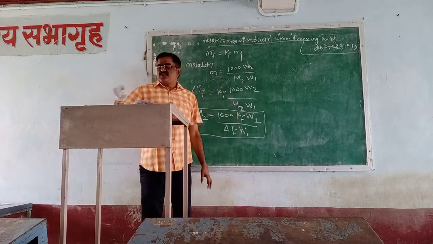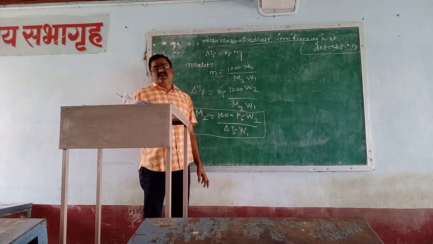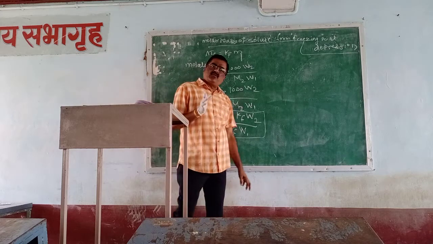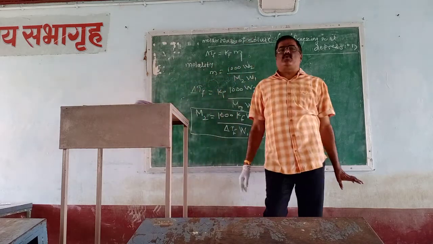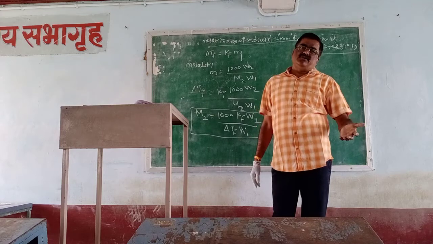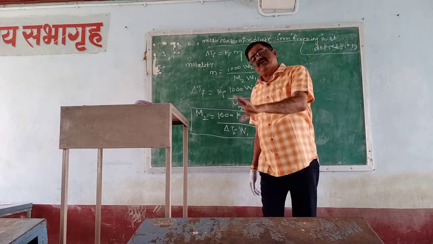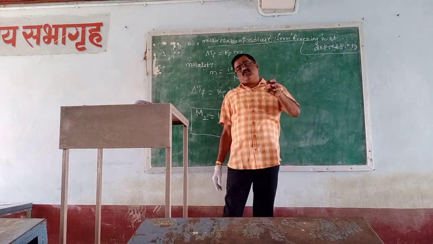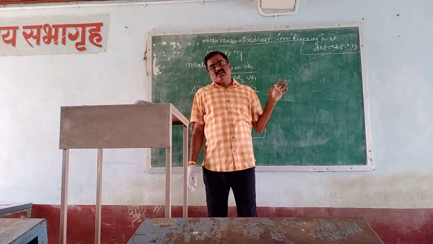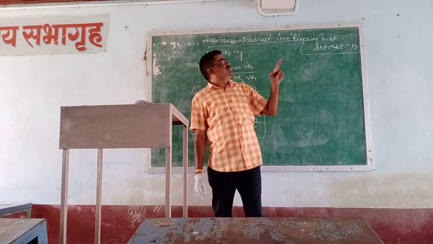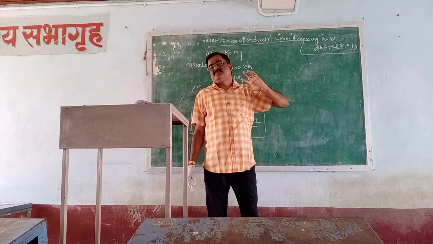So these are simple and easy equations. First of all, we must know the freezing point of the pure solvent and the freezing point of the solution in which the non-volatile solid is dissolved. The difference between these two is the depression in the freezing point.